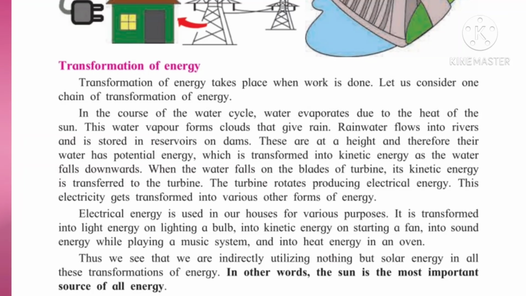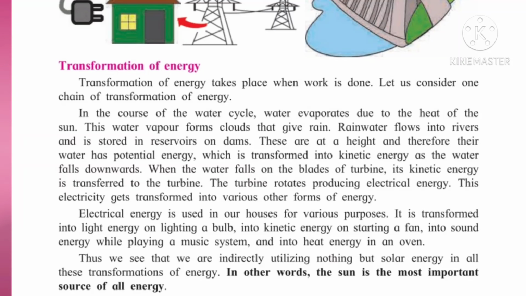When the water falls on the blades of the turbine, which is a rotating machine, its kinetic energy is transferred to the turbine. So the turbine starts rotating, producing electrical energy.